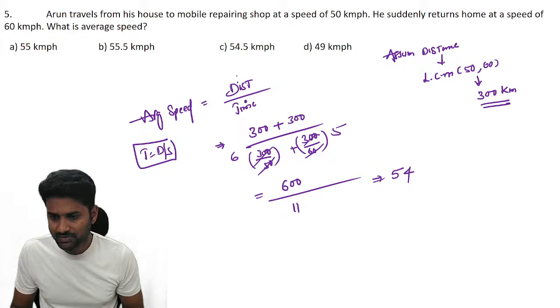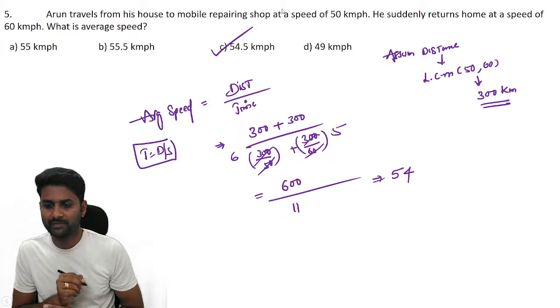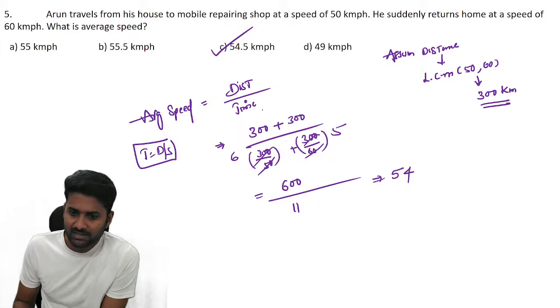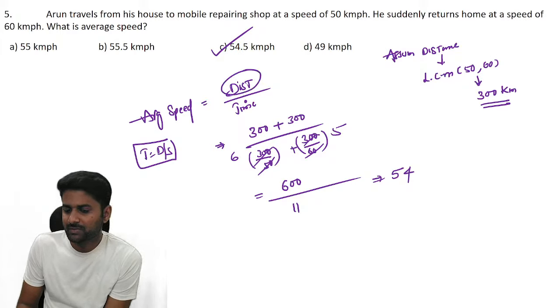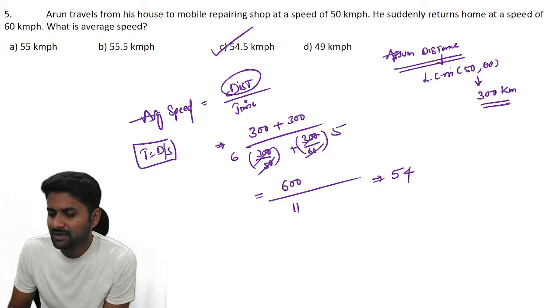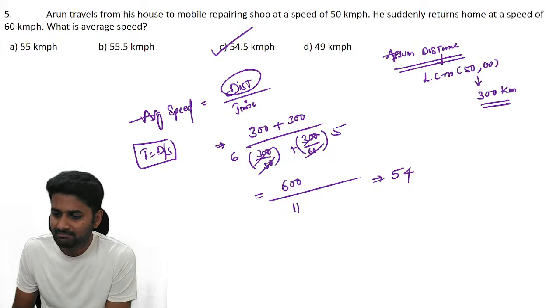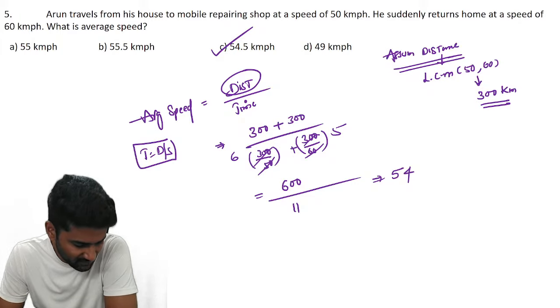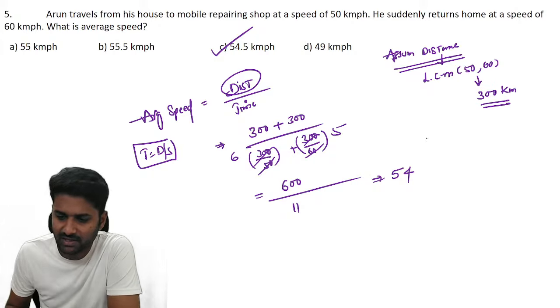So you can check with the option, it's 54.5 approximately. Clear? You have to assume one distance. So for better calculation, use the LCM of the given two numbers or the distance of the given information. Use the LCM concept. That is better for you. You can go with easy calculation.